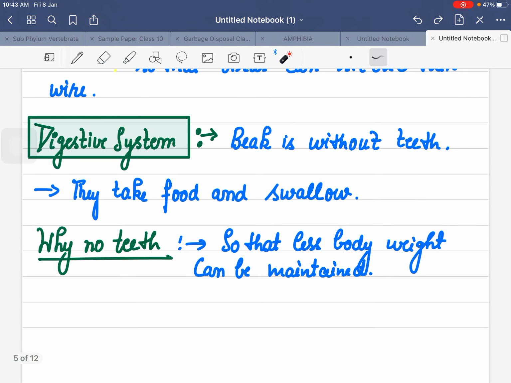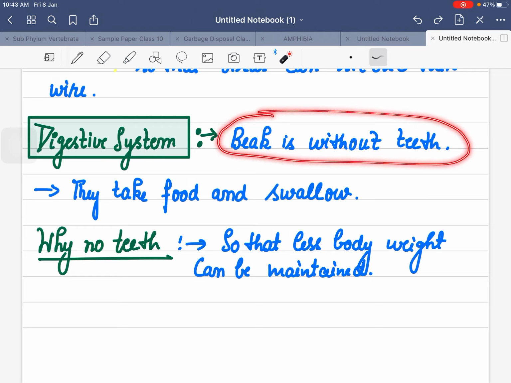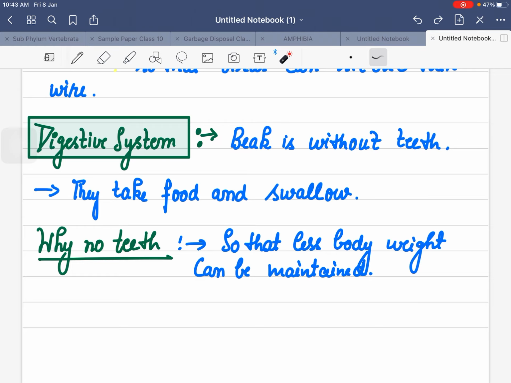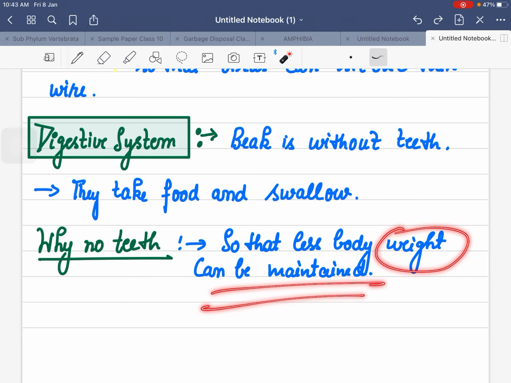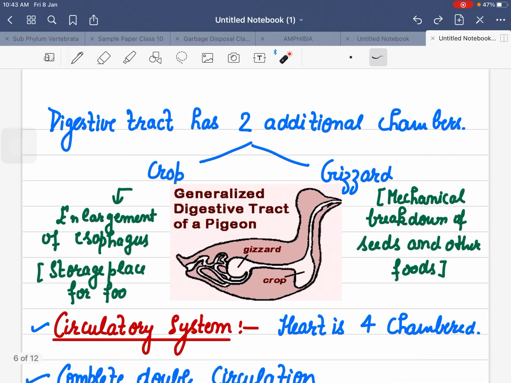Now digestive system, the beak does not have teeth, it is without teeth. They just take their food and swallow. All these things are absent to make the body as light as possible.